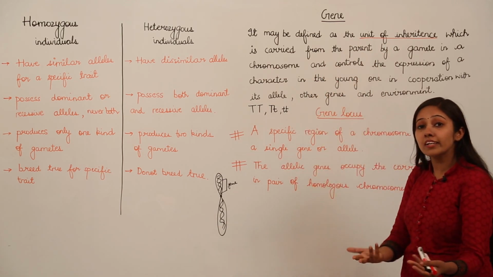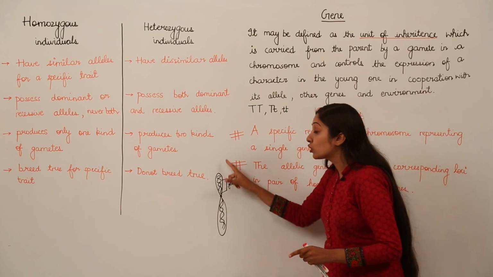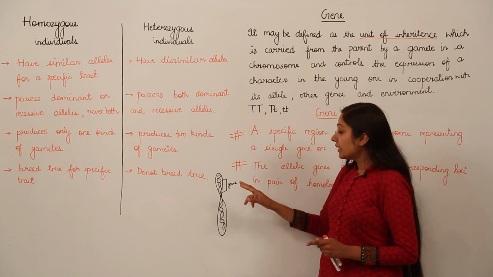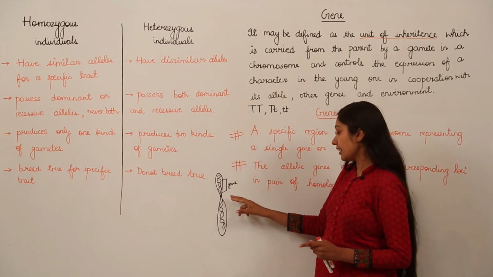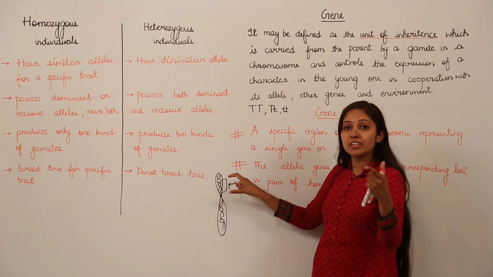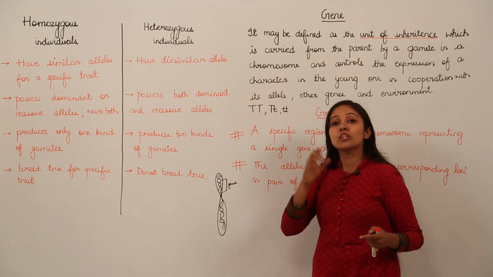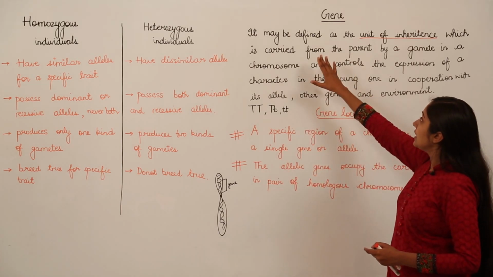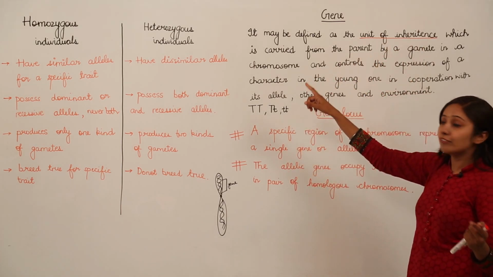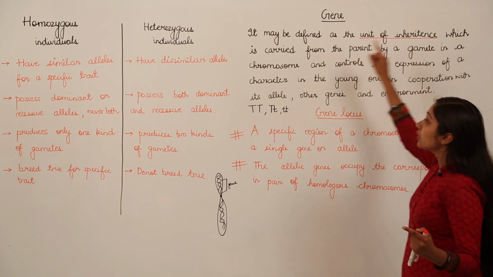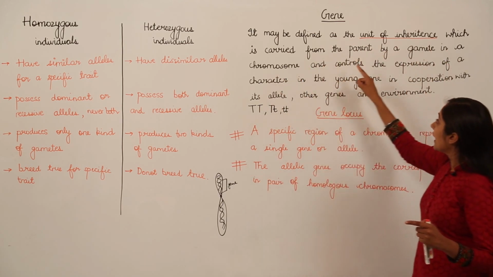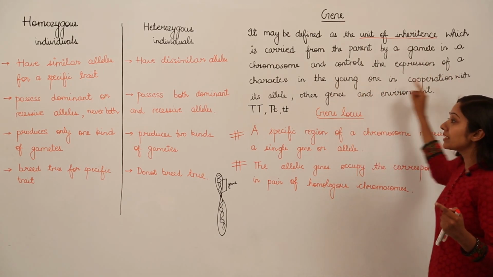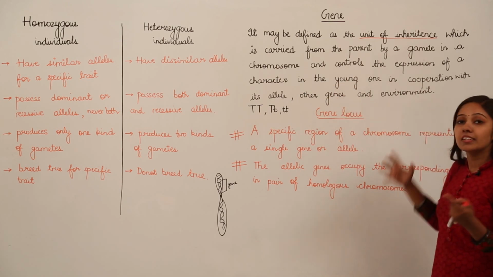Where are these genes located? These genes are located on the chromosome structures which are there in the nucleus of the cell, and these chromosomes have this double helical DNA, and a particular segment of DNA is known as gene, which is going to encode for a specific characteristic or a trait, okay. So, remember that gene is a unit of inheritance which is carried from the parent by a gamete in a chromosome and controls the expression of a character in the young one in cooperation with its allele, other genes and the environment.